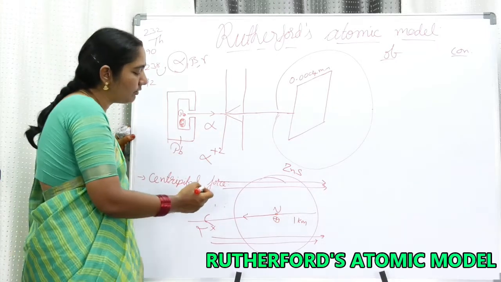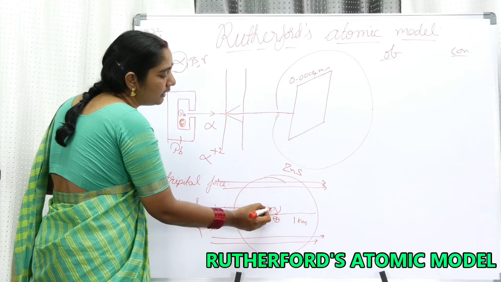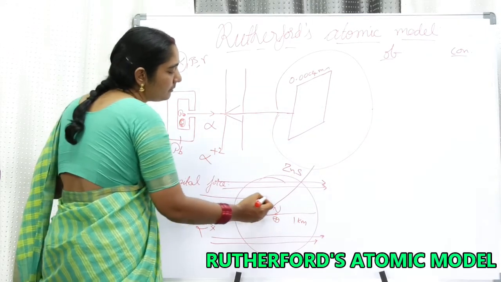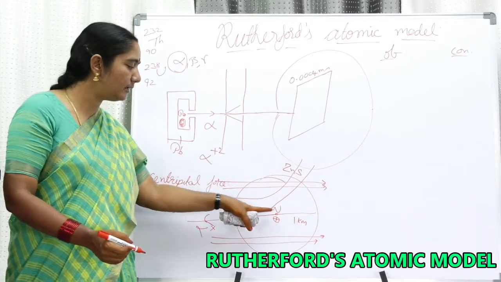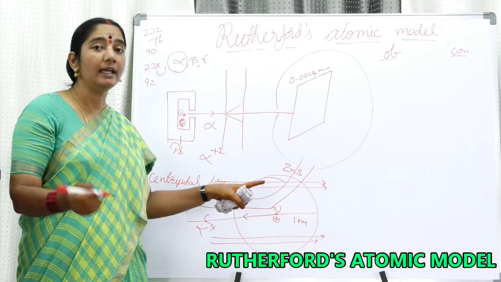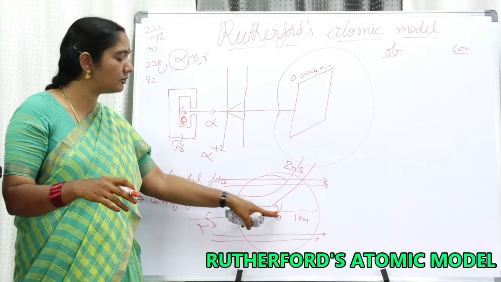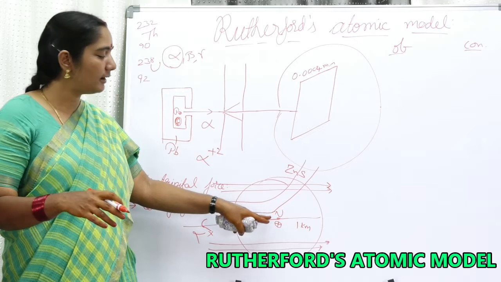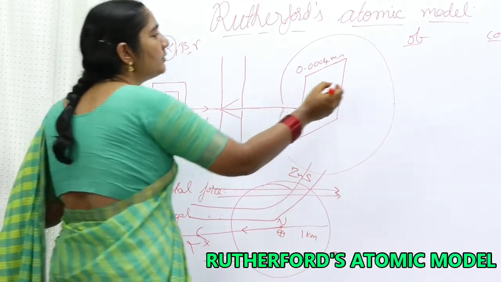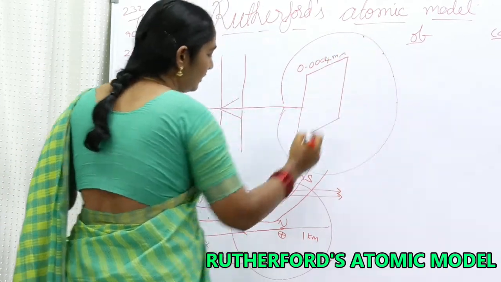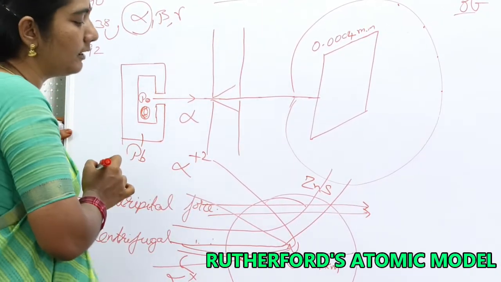And the next observation: when an alpha particle goes a bit nearer, it is getting deviated. See, my dear friends, it is getting deviated. This deviation of the alpha particle coming a bit closer to the nucleus again confirmed to him that it is getting repelled by the positively charged particle at the center. Some scintillations are observed here, here, here. The closer it goes, the more it is deviated.